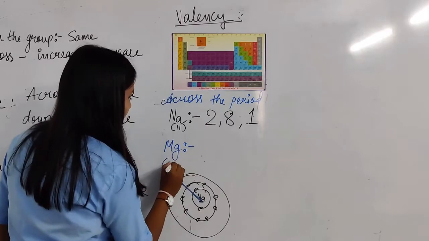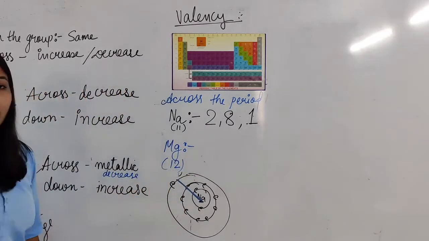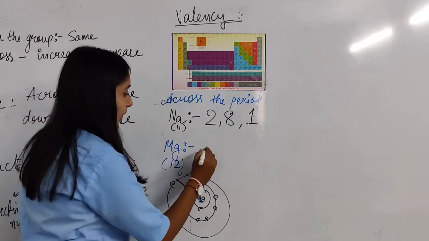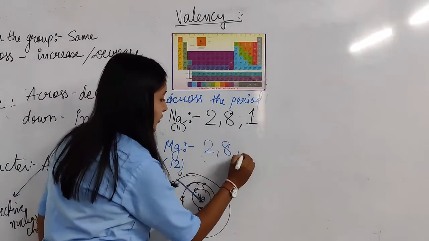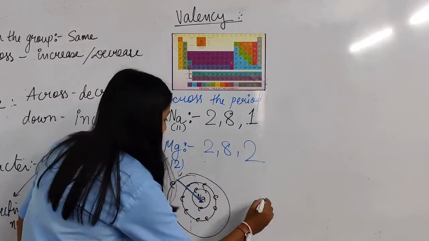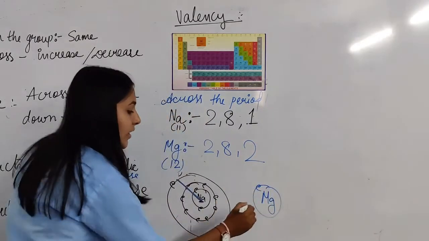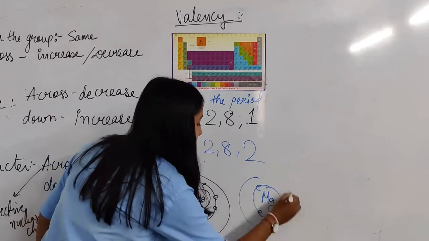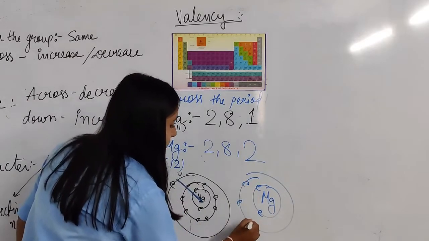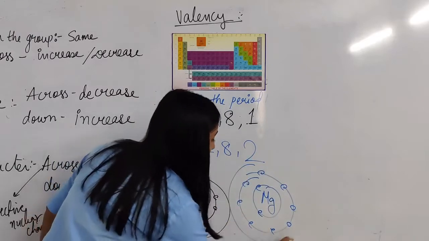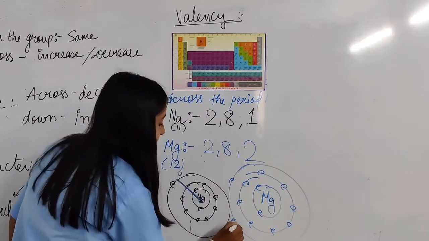Magnesium has atomic number 12, so its total number of electrons and protons is 12, that is 2, 8, 2. In the first shell 2 electrons, in the next shell 8 electrons, and in the last shell 2 electrons.